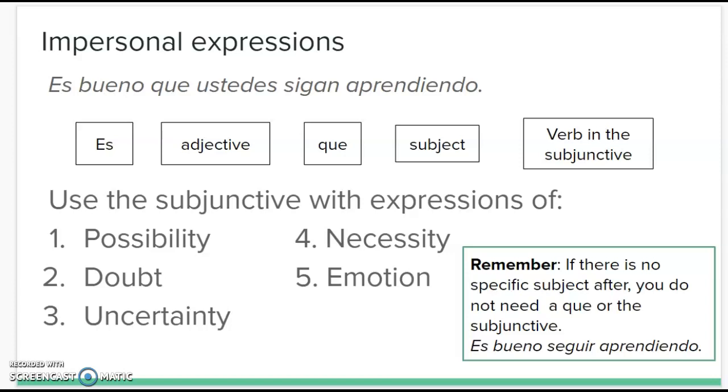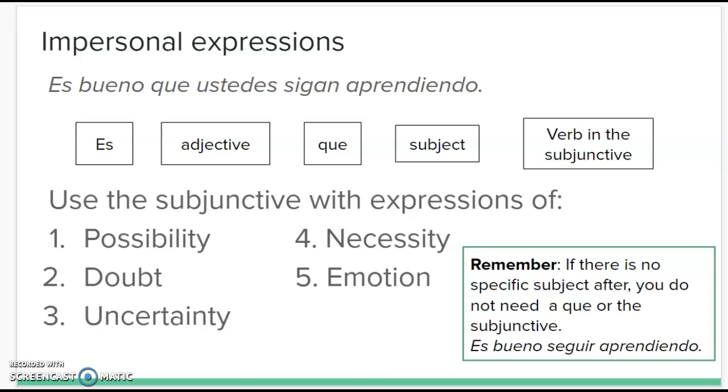So we'll start off with es, and it will always be es. You can also do the past tense, but remember that we're only working in the present tense for now. So es with an adjective, and it can be really any adjective that you want. We'll talk about some exceptions later on in the year. But we'll have es with an adjective, and the adjective is in masculine singular form. Then que, then we have to have a subject, and after that subject, the verb will be in the subjunctive. So we can use the subjunctive with expressions of possibility, doubt, uncertainty, necessity, and emotion. Emotion would be how you feel about something, if you're relaying, it's good, like in our example sentence.